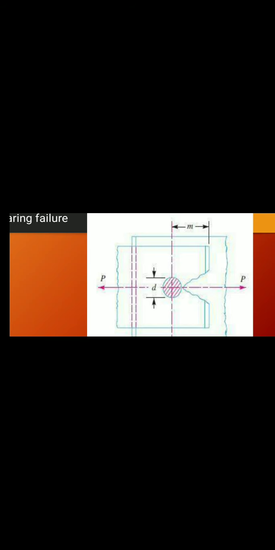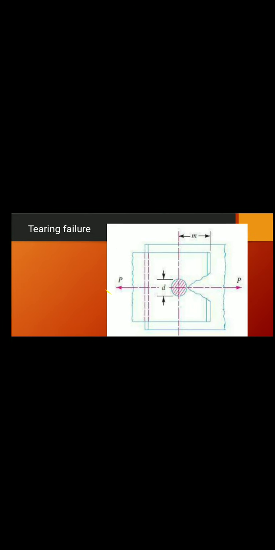Whenever rivets are subjected to tensile stresses, when the rivet hole is nearer to the edge of the plate, that plate material will fail and tear off because of this tensile stress. That's why the rivet hole should be placed at a certain distance. That distance is known as the margin. You can see that in the figure. Small m is called the marginal distance. Small m is equal to 1.5 d, where d is the diameter of the rivet hole.